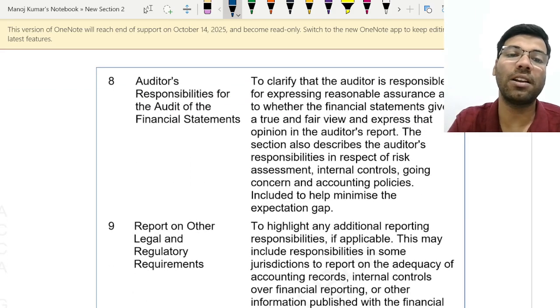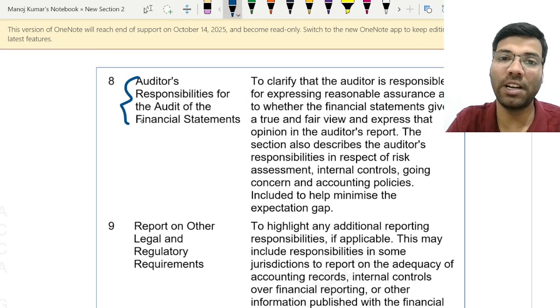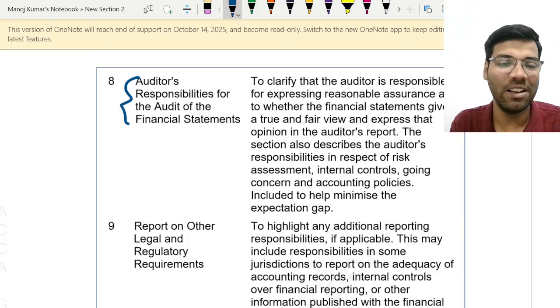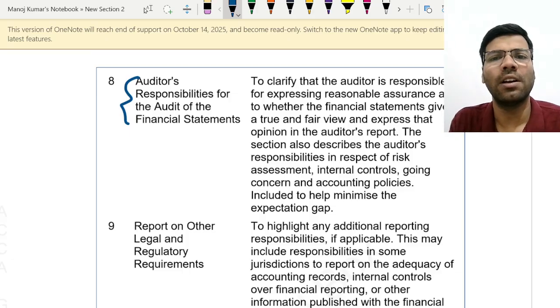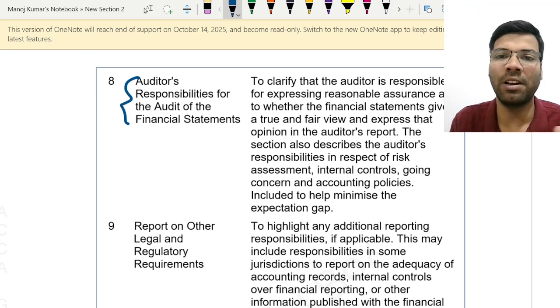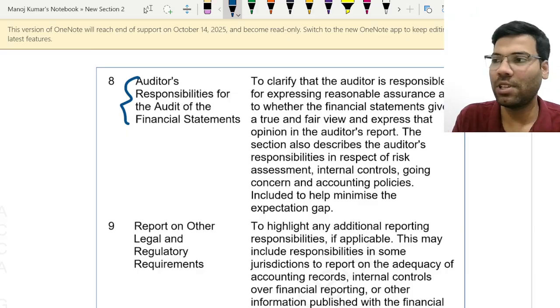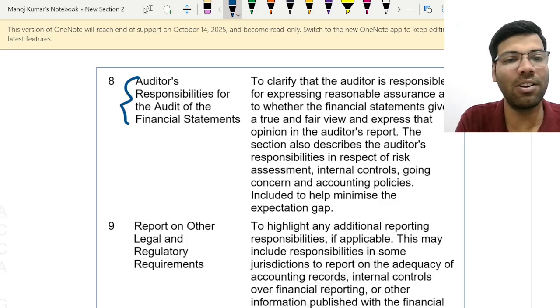And then comes the auditor's responsibility. As I told you, there should be a distinction between the management's responsibility and the auditor's responsibility, right? So what would be the auditor's responsibility? Nothing but planning the audit, conducting the audit, determining the materiality, determining the risk of material misstatement, responding to the risk, gathering sufficient appropriate audit evidence, forming the conclusions, and then giving the report, isn't it? So these are the responsibilities of the auditor that should be specified under a separate paragraph in the auditor's report.